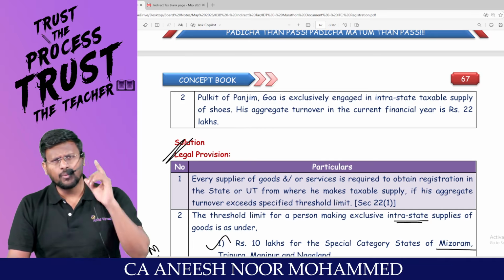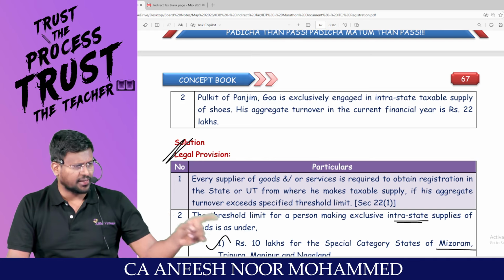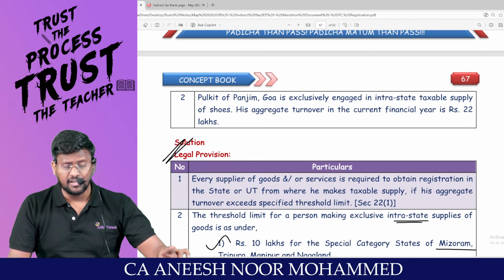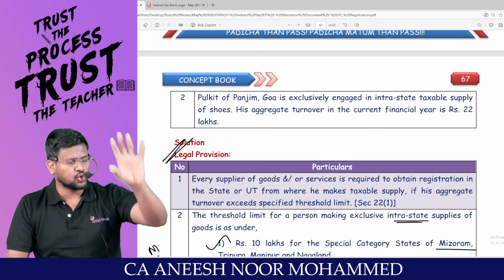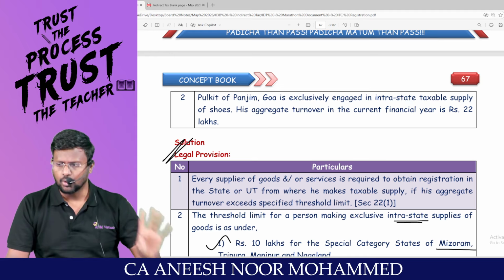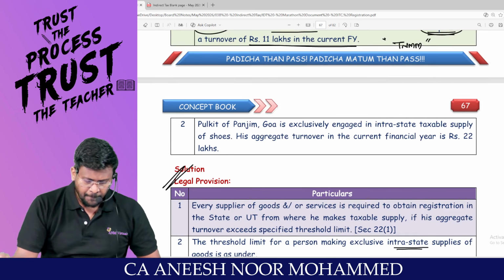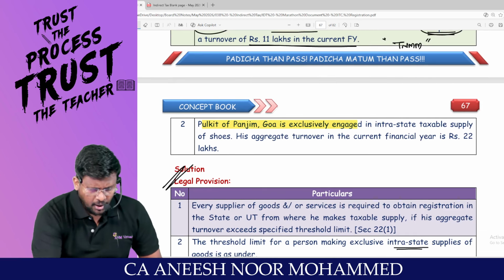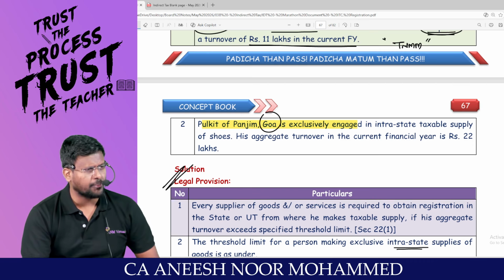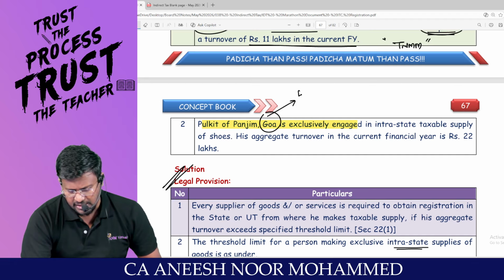We already know that if you have one unit in a special category state, and from that special category state you are making taxable outward supply, your threshold limit will fall from the higher limit to the lower limit. Are you all with me? Pulkit of Punjab, Panjim, Goa. Goa will fall in the category of Himachal Pradesh and other states. That means it's a 40-20 rule.